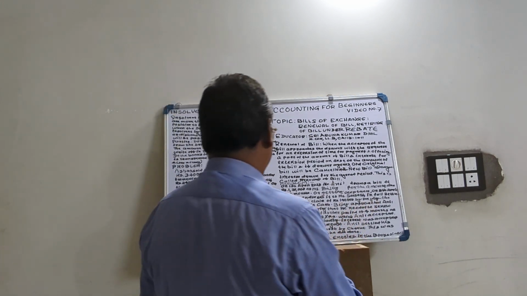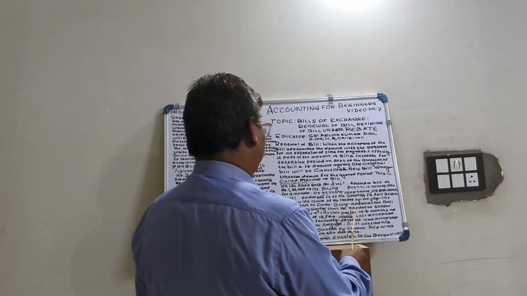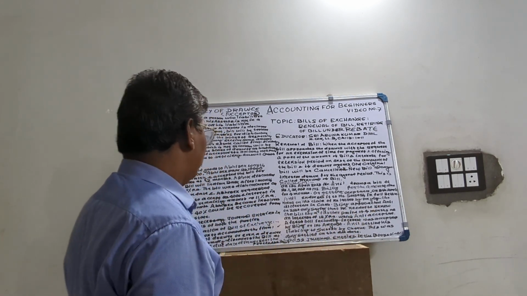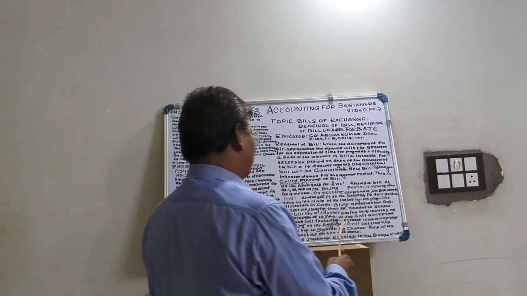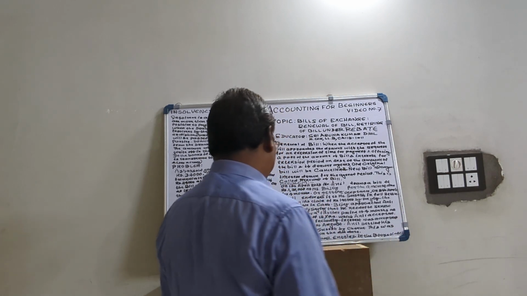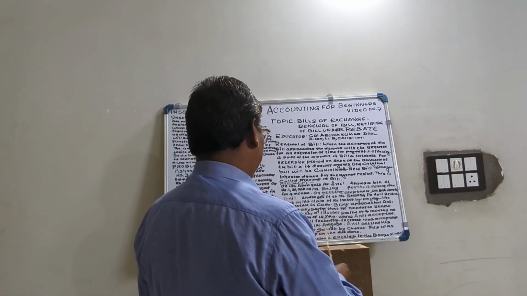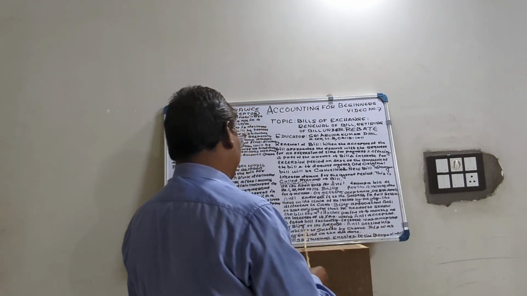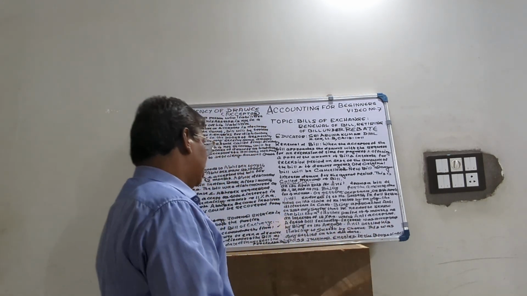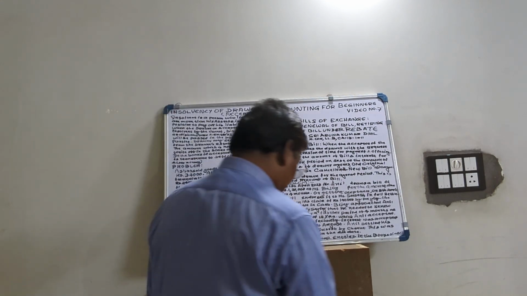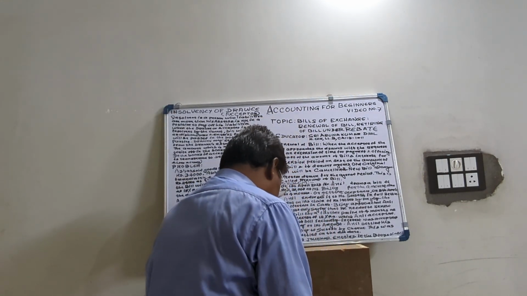Vijay approached Anil on 25th July saying that he needed to renew the bill for a further period of 4 months at an interest of 12% per annum, which Anil accepted. A fresh bill including interest was accepted by Vijay on 1st August. Anil settled his liability to Suresh by cheque. This was duly settled on due date. Pass journal entries in the books of all the parties.